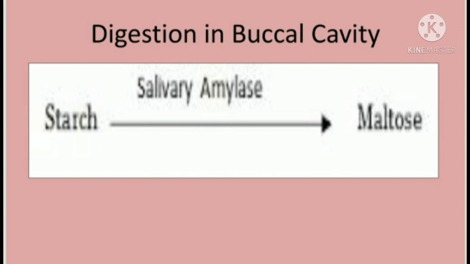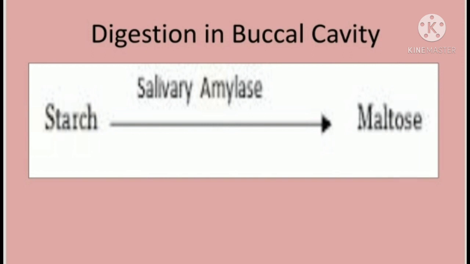In the reaction, you can see the conversion of starch into maltose. Starch is converted into maltose, and this conversion is done by the enzyme called salivary amylase. From where does this salivary amylase come? It comes from the saliva, which is one of the digestive enzymes, and it helps in the digestion process. Starch is a polysaccharide, whereas maltose is a disaccharide.